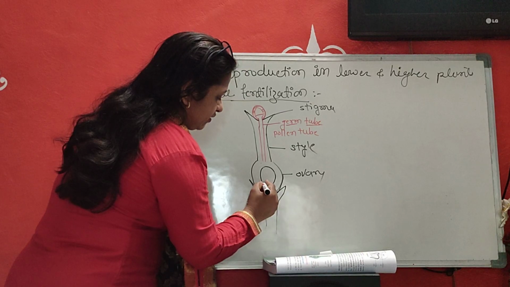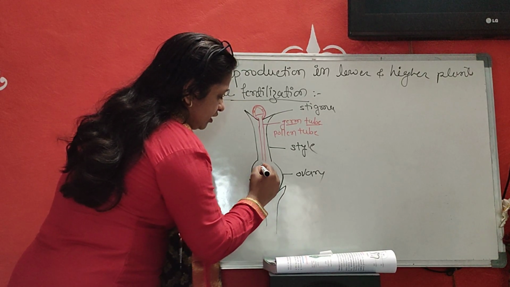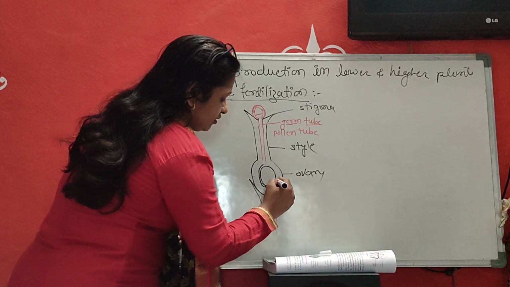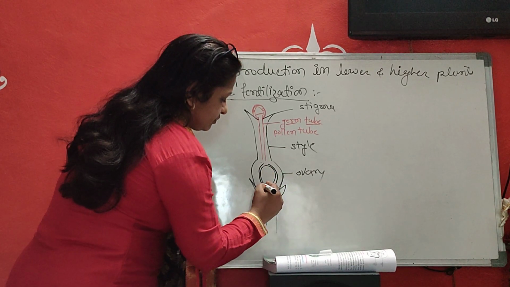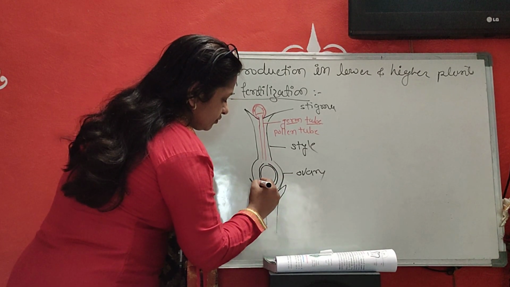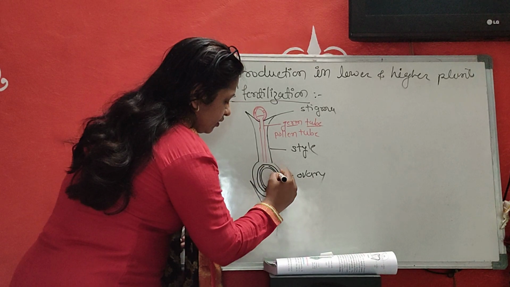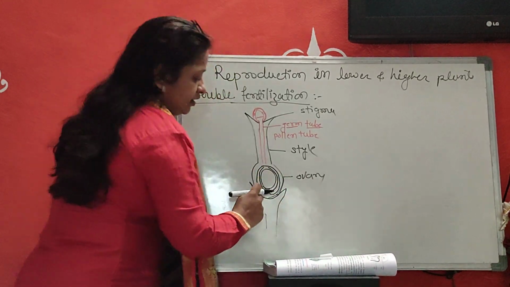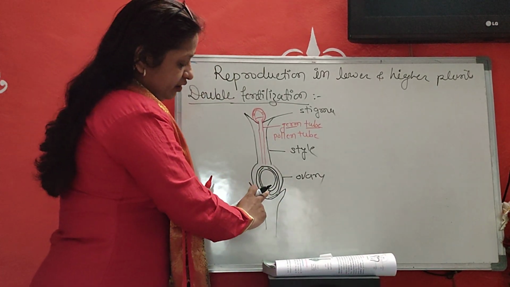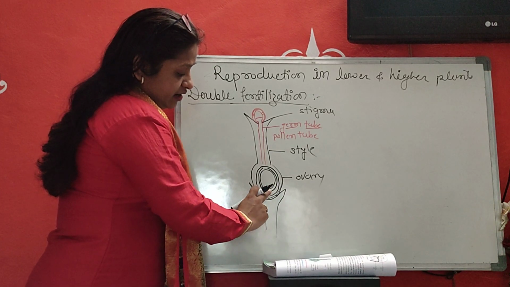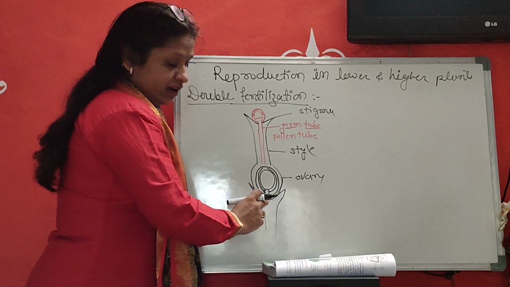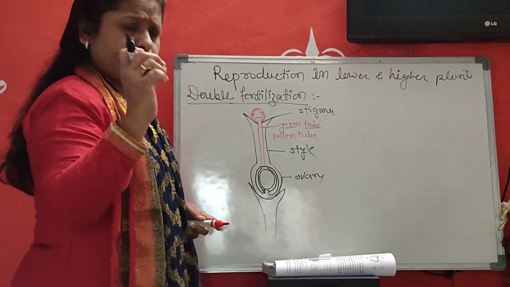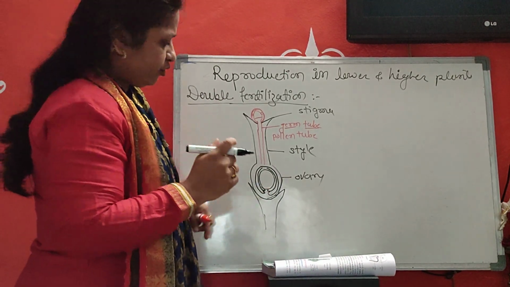Around this embryo sac there is an integument, and towards the micropylar end of the integument there is a minute opening. This is called the micropyle.